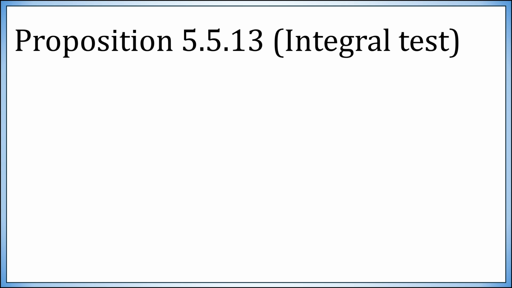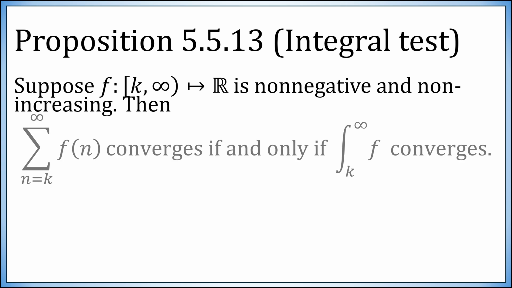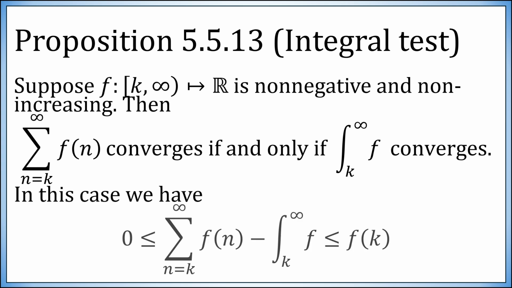Now Proposition 5.5.13, the integral test. Suppose f is defined from k to infinity, which is a non-negative, non-increasing function. Then a series made out of values of f at integers converges if and only if the improper integral converges, in which case the series minus the improper integral, series and improper integral both beginning at k, is non-negative but is no larger than f of k.